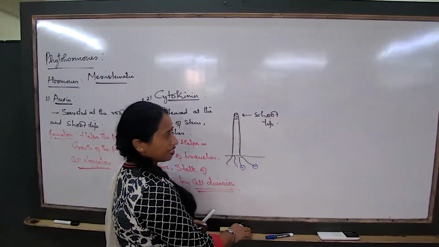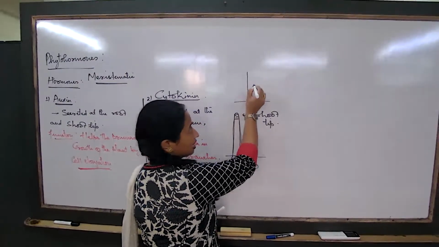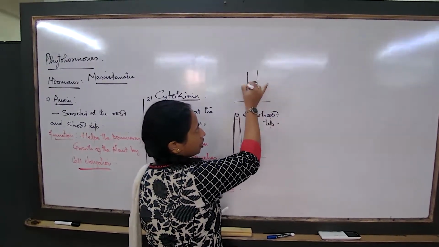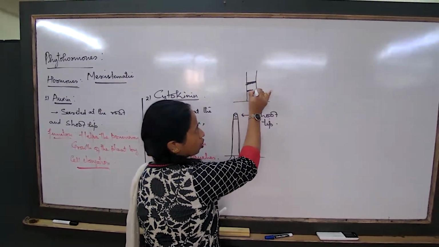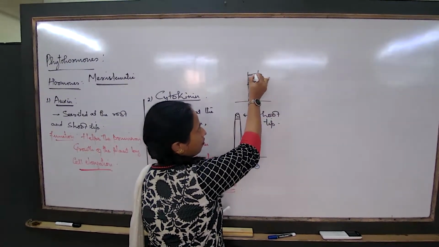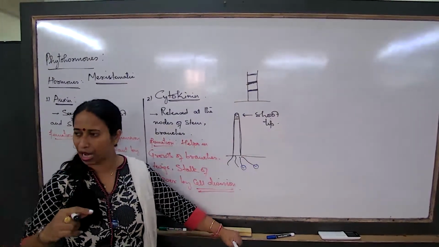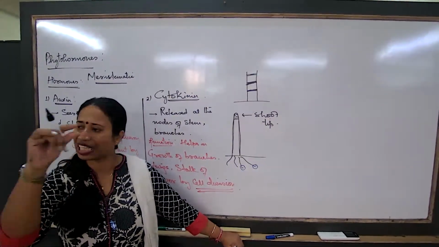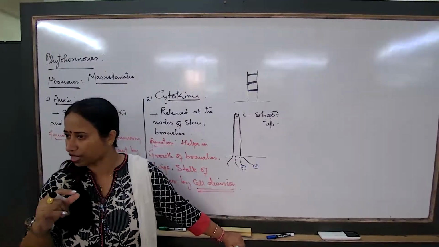Meaning, if it is a plant here, and if I have to understand cytokinin's function, then I should know that this is the node of a stem. What is the meaning of node of a stem? When you look into the stem part of any plant, you must have noticed that there are some ring-like structures which appear a bit darker than the rest of the regions.